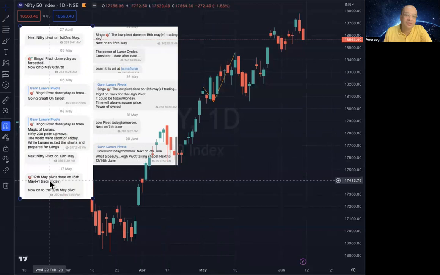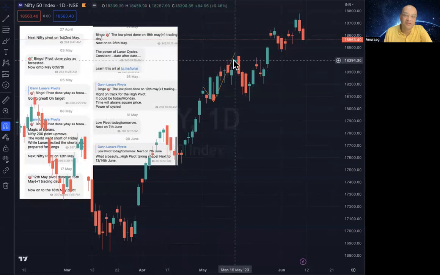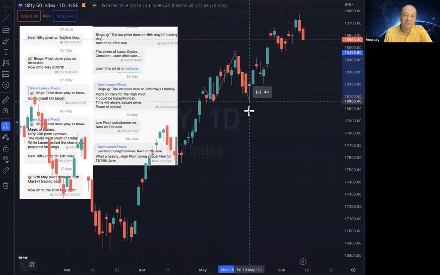Then the next one here we mentioned was that next is going to be on 18th May. This is the 18th May pivot. So if you see, this is supposed to be the 15th May pivot. And then if we come down here, we have got a pivot which was supposed to be on 18th. So it was one day off here. It came on 19th.